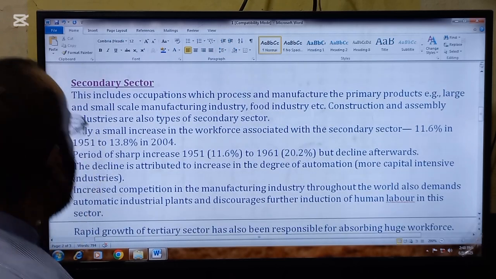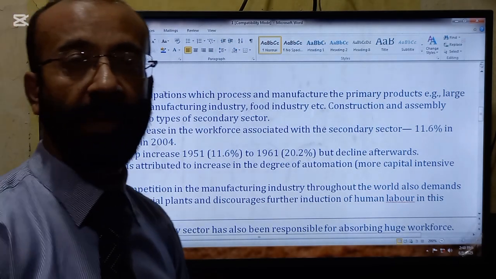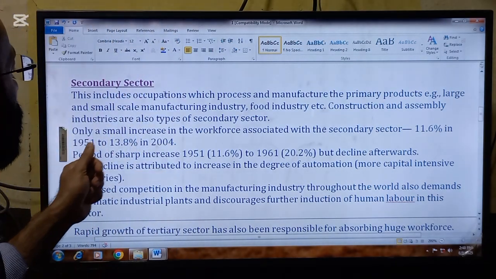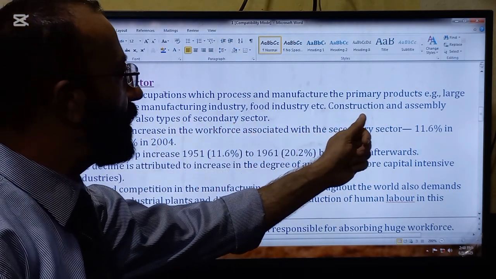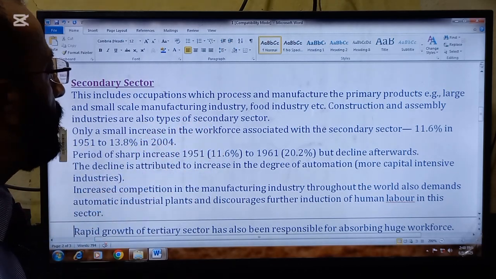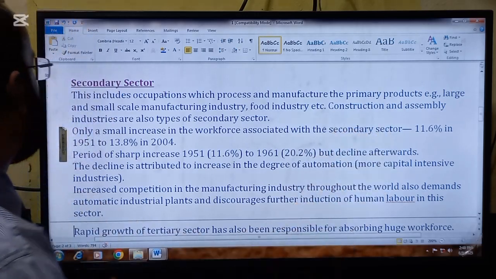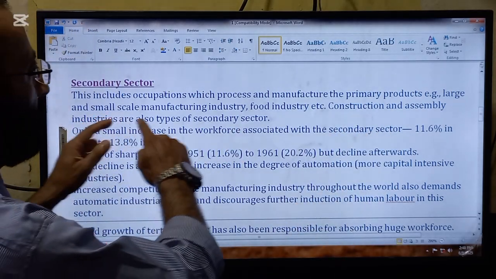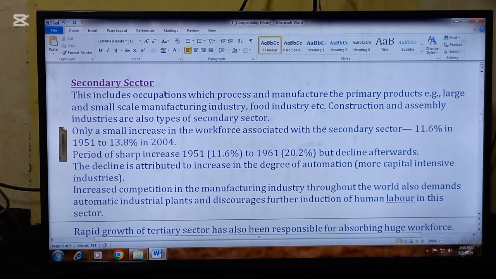Now we are going to discuss different reasons of the fall of the workers in secondary industries. This includes occupations which process and manufacture the primary products, for example, large and small scale manufacturing industry, food industry, etc. Construction and assembly industries are also types of the secondary sector. So first, this is the definition and examples of the secondary sector.